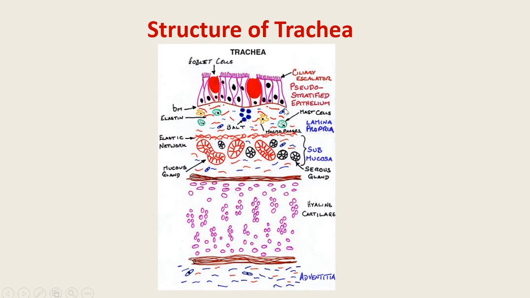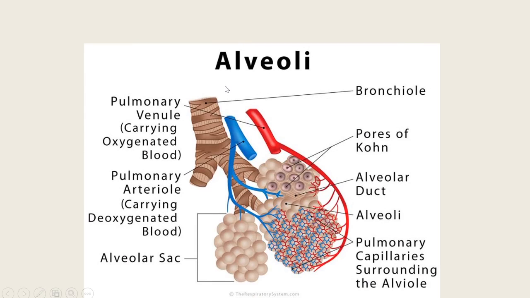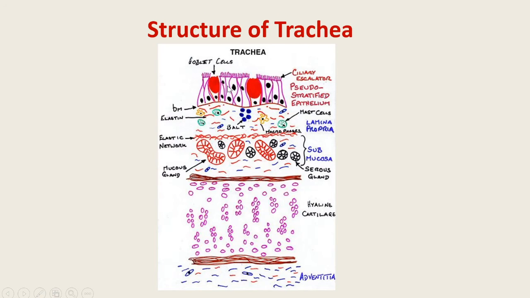This is the basement membrane, and there are four types of cells that occur in the epithelium. Most of them are columnar ciliated cells. These are the columnar ciliated cells, and many goblet cells are there. This is one goblet cell, and this is another goblet cell. Non-ciliated columnar cells are also present. Then brush cells with microvilli are present, and a number of short cells. These are the short cells here, which are pyramidal in shape.